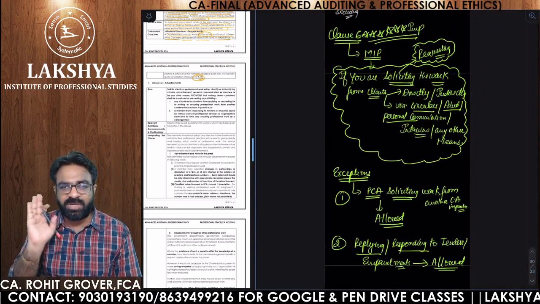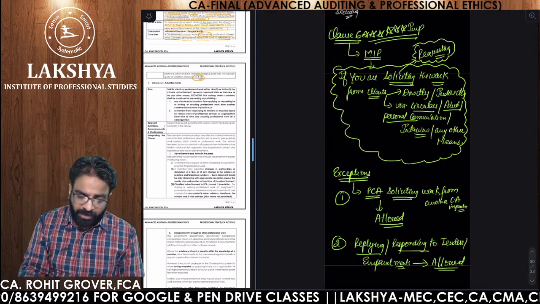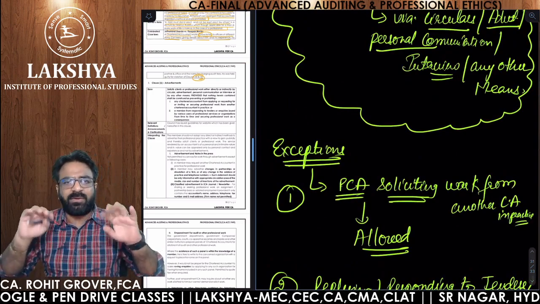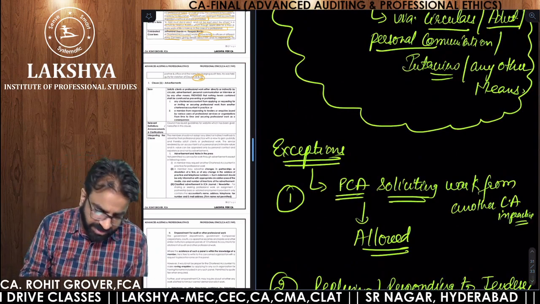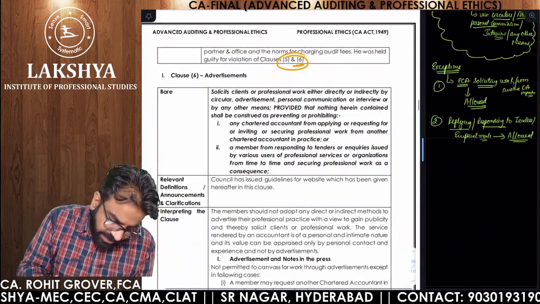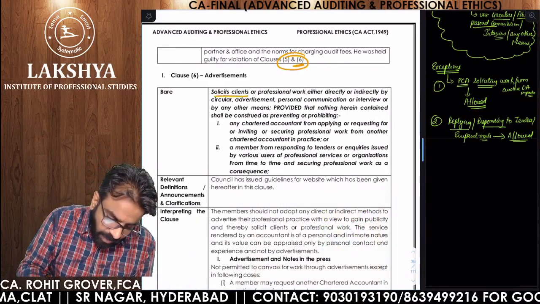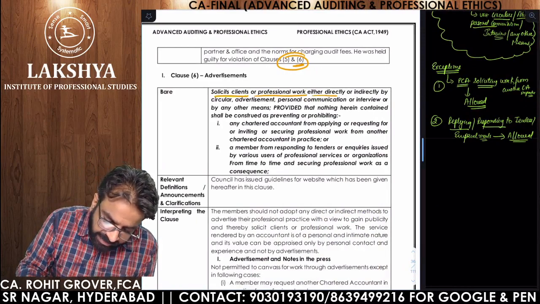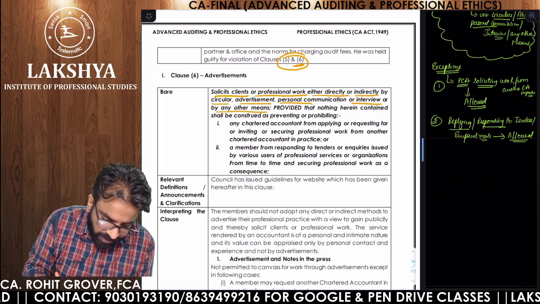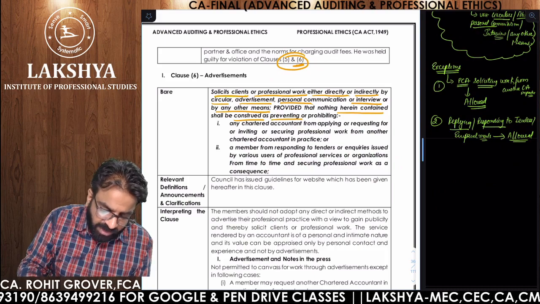But don't worry, the clause is not yet over. Only the clause where the Act language is concerned is over. Now let me make you understand the same language from the material. Then we'll try to tear apart the clause, each and every part. Are you getting the point? Now listen. What is clause number 6? Solicits clients: if you are soliciting clients or professional work, either directly or indirectly, via circular, advertisement, personal communication, or interview, or any other means, provided that nothing herein contained shall be construed as preventing or prohibiting.